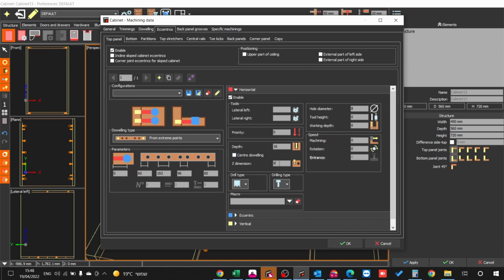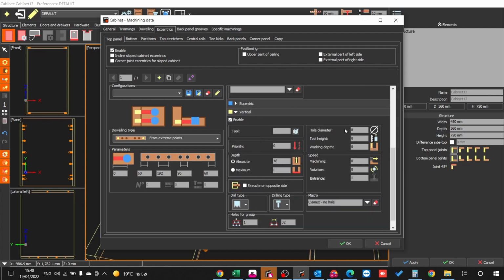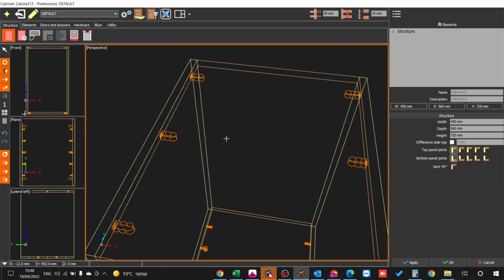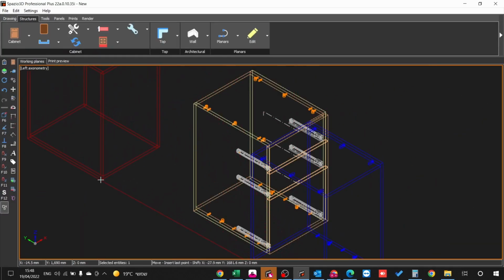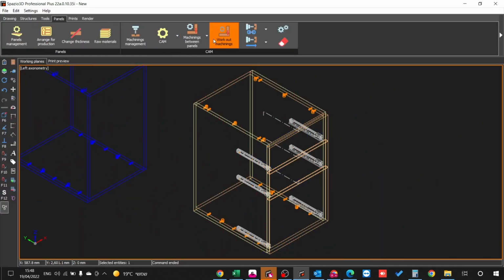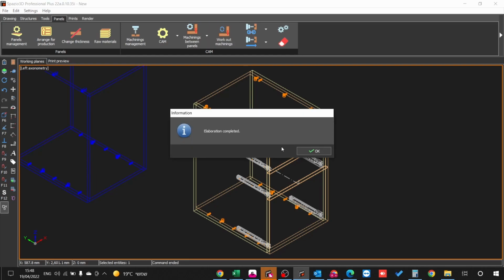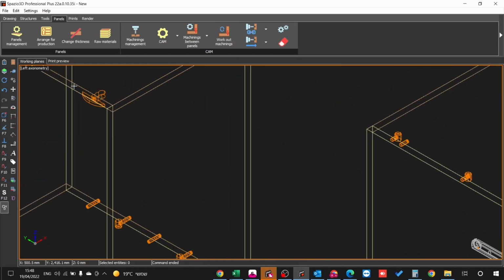In the lateral one, we are just going to put this as a dimension, but we are going to disable this. So we will leave only this part. Why? Because it's able to make this with 8 millimeters, so let's put 8 millimeters. So now we have a situation like this, that given that this is an external machining, the external machining will be created only when we're going to work this out.